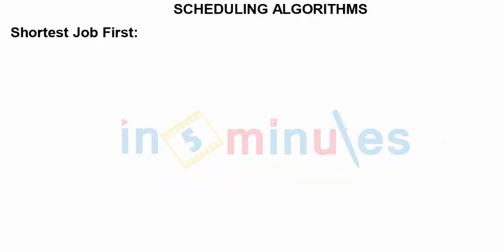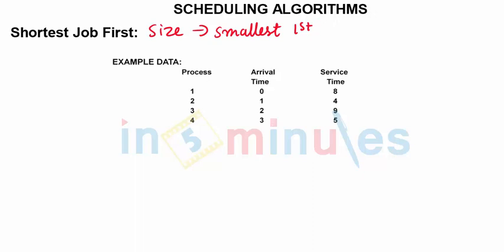The core concept of this algorithm is, irrespective of remaining, the next algorithm is shortest job first. The basic idea is to work with the size. We will always take the smallest first, and then we will do the other. The idea is to finish smaller jobs quicker and then take larger jobs. So here is an example.